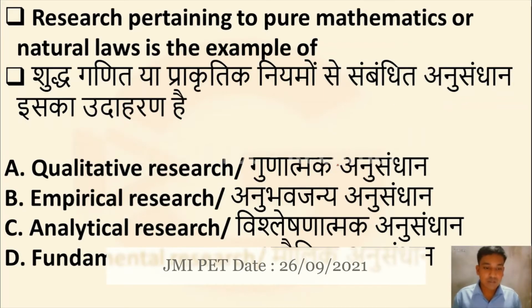Yes friends, here the first question is: research pertaining to pure mathematics or natural law is the example of. There are four options given here. Option A is qualitative research, option B empirical research, option C analytical research, option D fundamental research. The questions and options are also there in Hindi. You can go through it. Yes, here the right answer is option D, fundamental research.